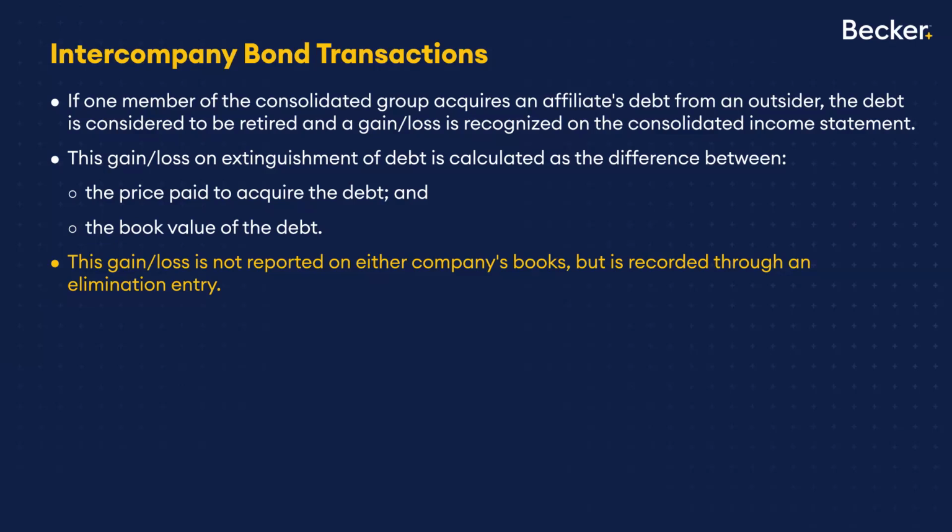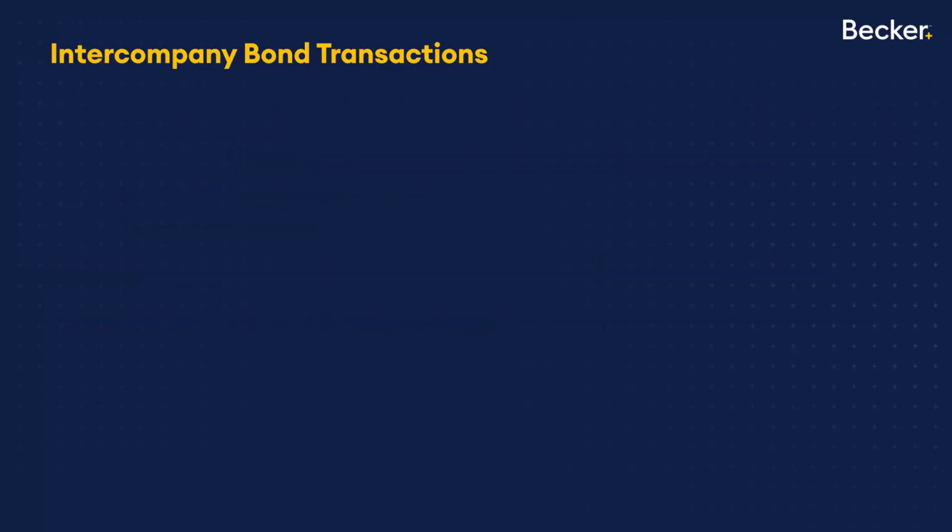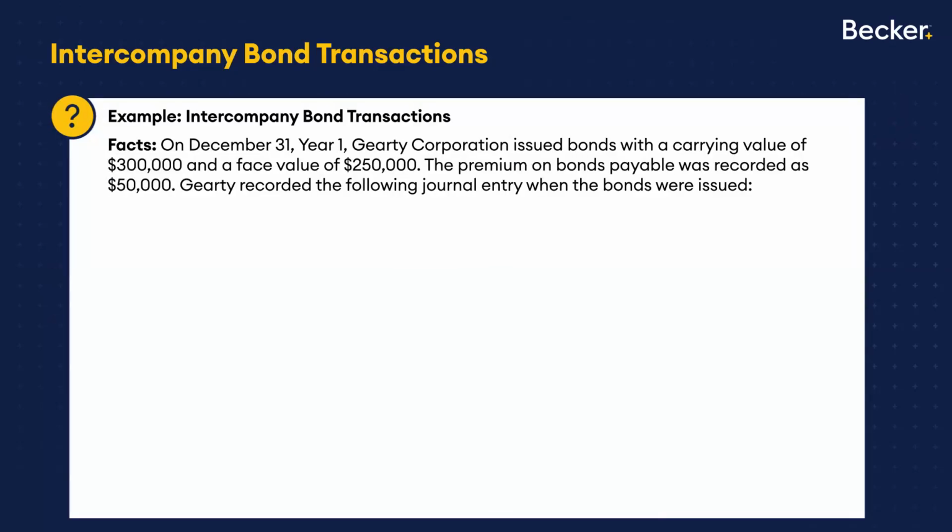And any other intercompany balances, for example, if there was accrued interest payable and accrued interest receivable, anything like that, those would be eliminated as well. So let's take a look at an example. At the end of year one, Garrity Corporation issues bonds. They have a carrying value of $300,000, but they have a face value of only $250,000. In other words, they were issued at a $50,000 premium.